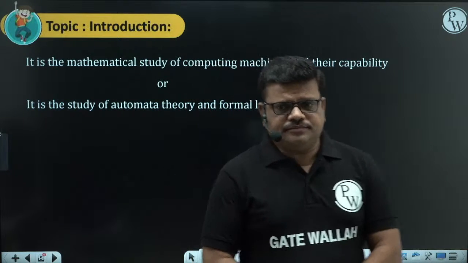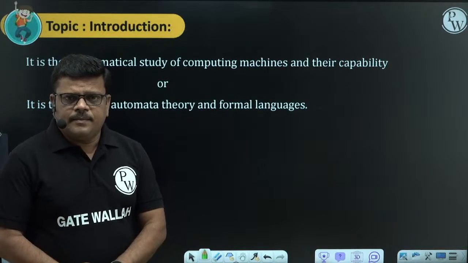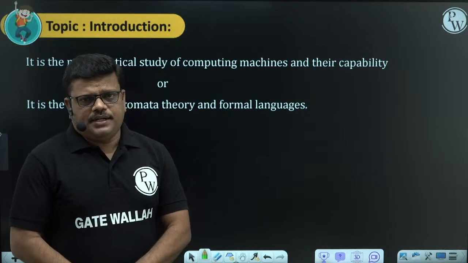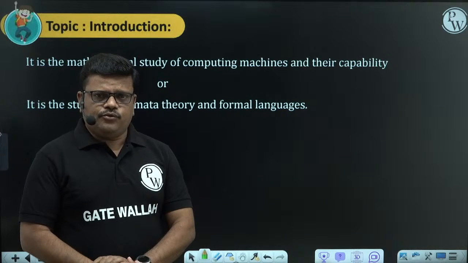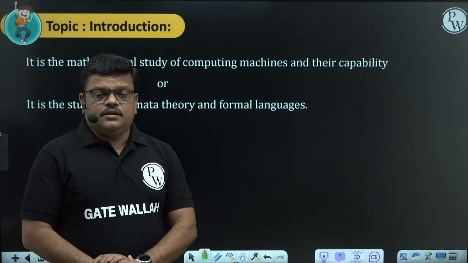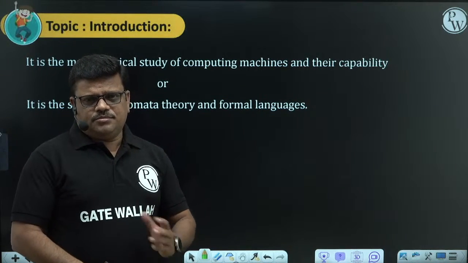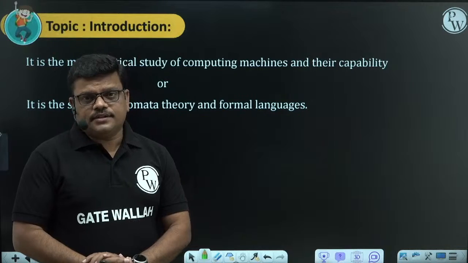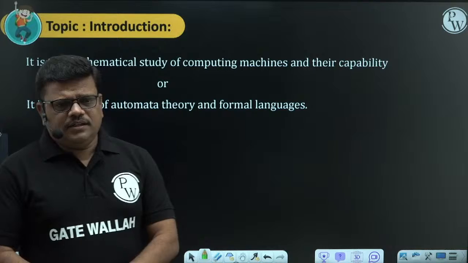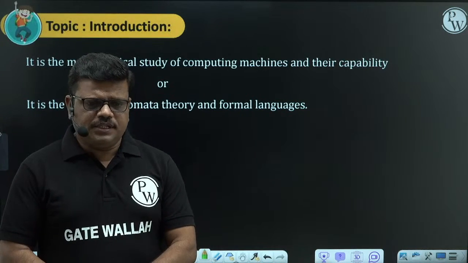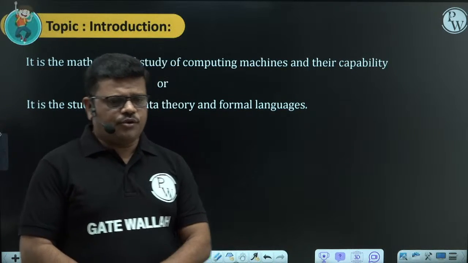Theory of computation. First let me start from the name of the subject itself. The subject theory of computation has different names. If you see the books, the name of the subject is written as theory of computation in some books, theory of computer science in some books, and also formal language and automata theory. Like this there are different names. So let us see why there are so many names for the subject and what is the use of the subject for computer science students, for our branch of computer science.